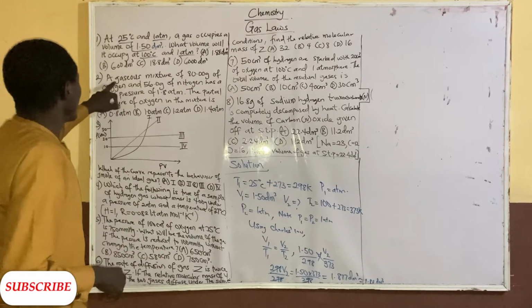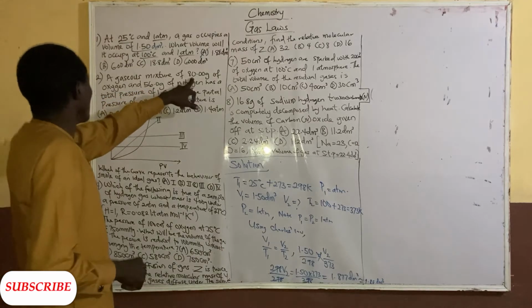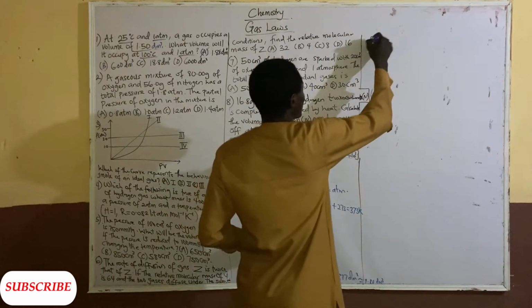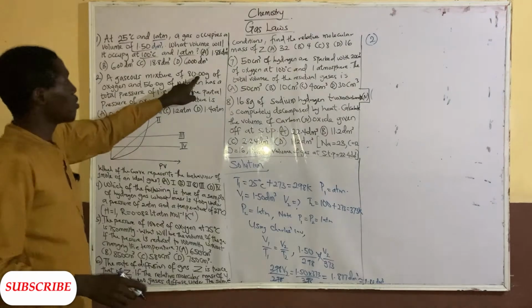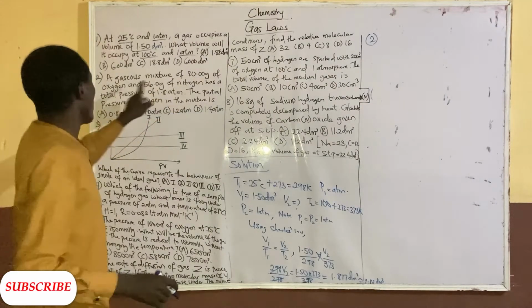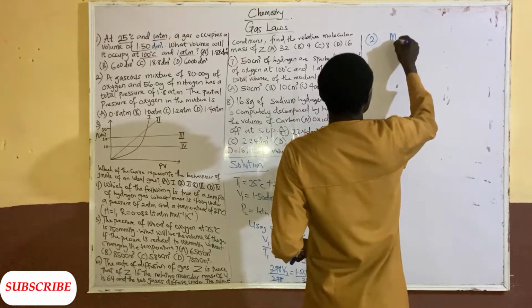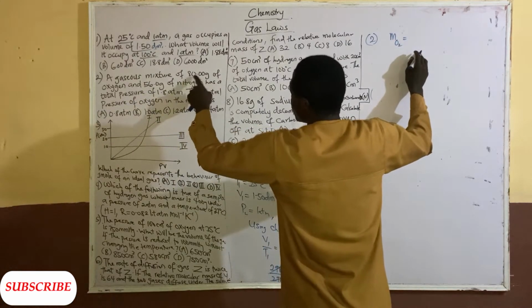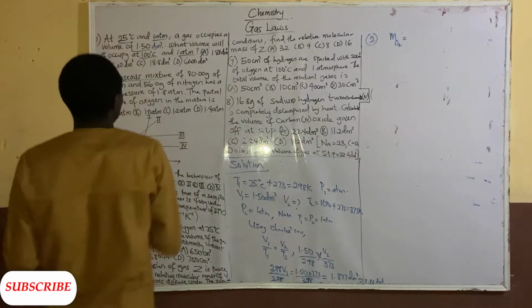Now, number 2. A gaseous mixture of 80.00 gram of oxygen.